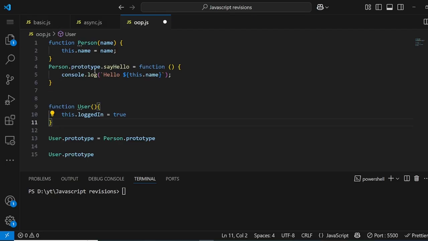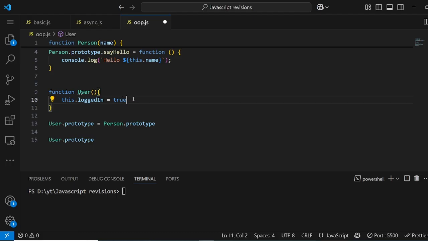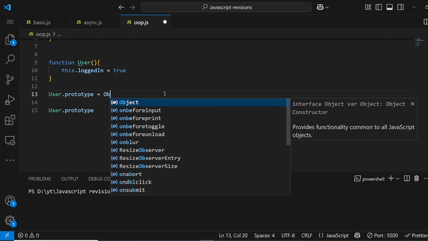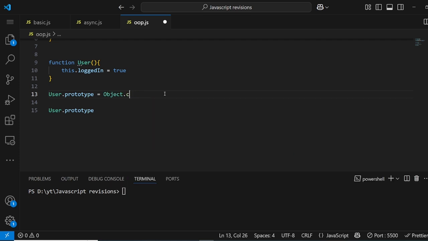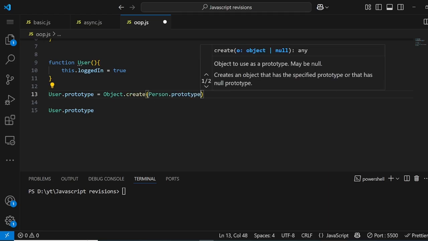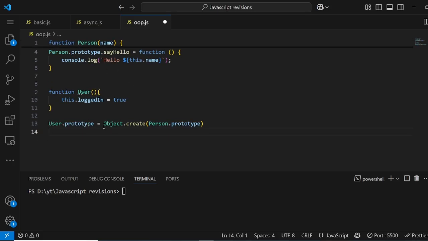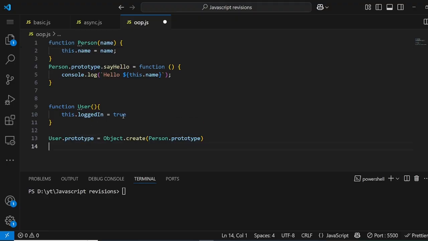So we want to use this functionality, and we can also add custom functionality into User also. That's why we need to create another object, and the way we do it is Object.create, and we want to create that object based on Person.prototype. I hope you know how this works. It will create a fresh new object and store it into the prototype. So now whatever methods and properties Person has, we have stored into the User prototype.